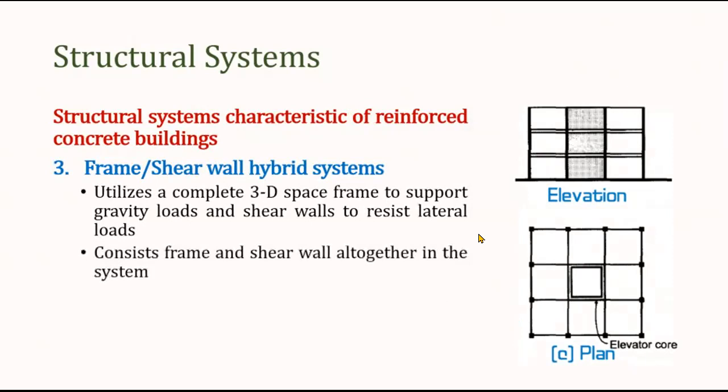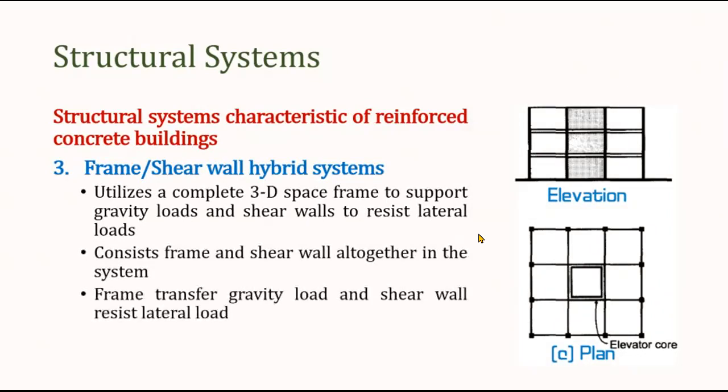So in this system, the main lateral load resisting system consists of the shear wall as the elevator core. In the diagram you can see in the plan, this is the elevator system where you can place the lifts. So this elevator core system is acting as a lateral load resisting system, which will be resisting the horizontal load.